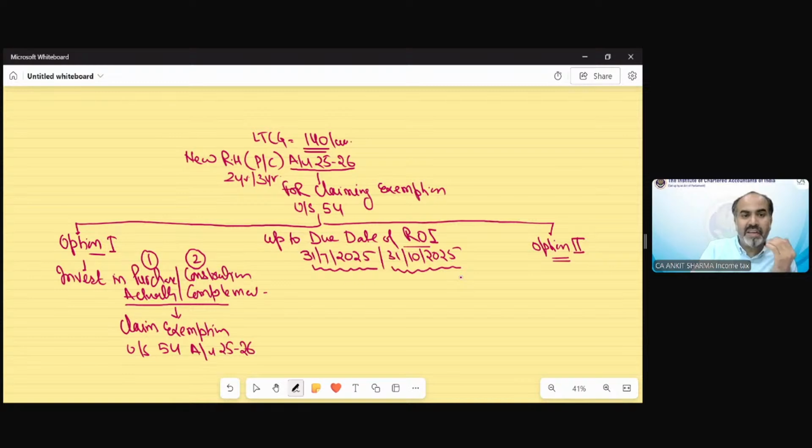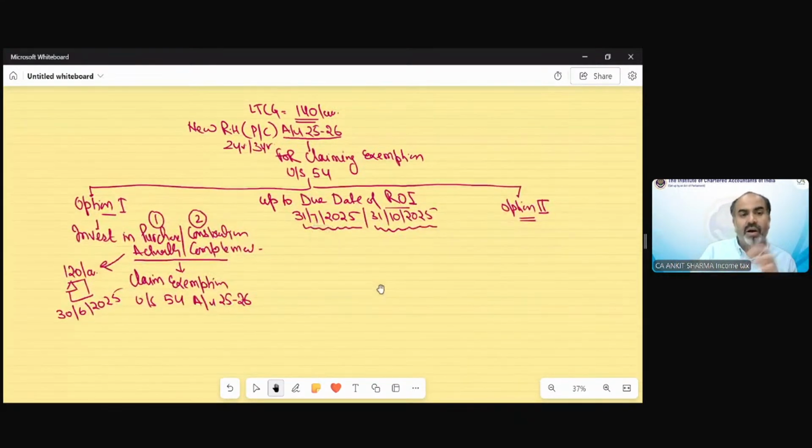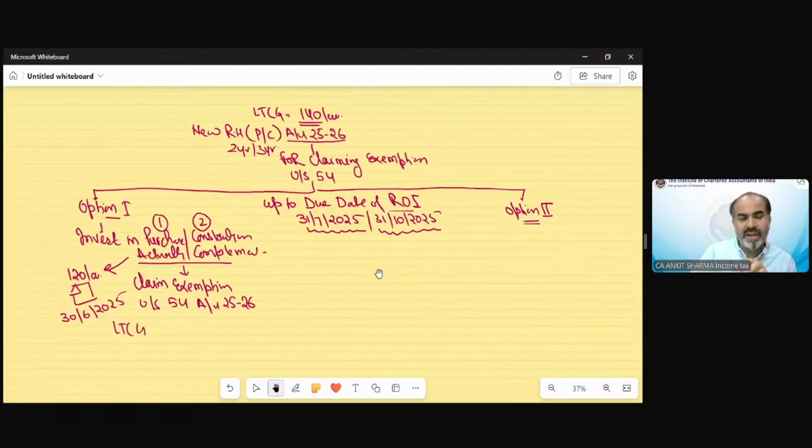So suppose we actually purchase a 120 lakh rupees house property on 30th June 25, then he can claim the exemption under this section 54. So there would be long-term capital gain. How much was it? 140 lakh.